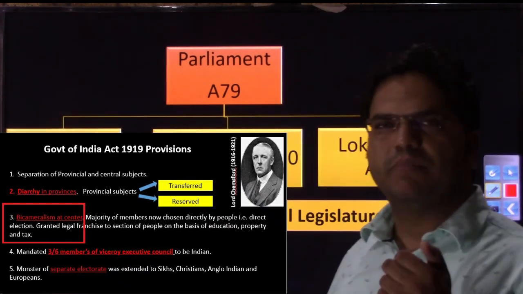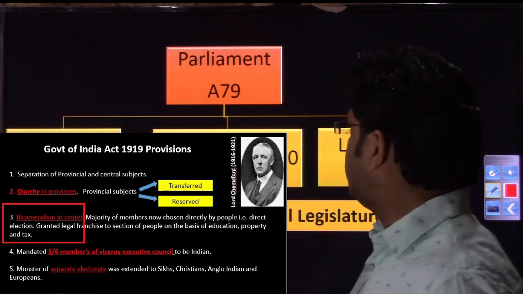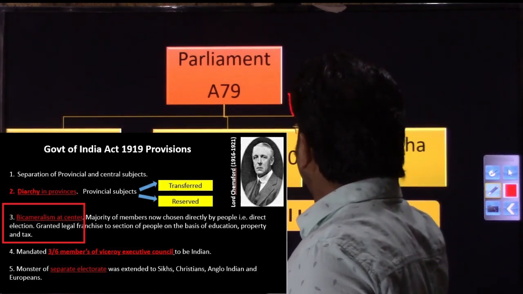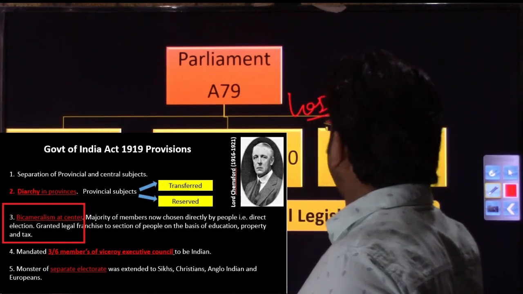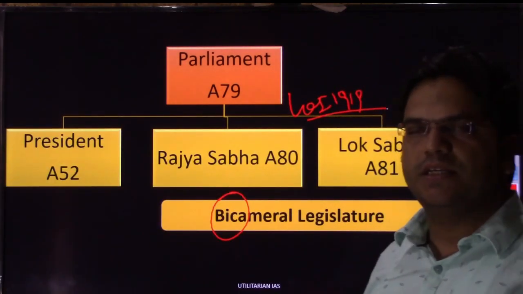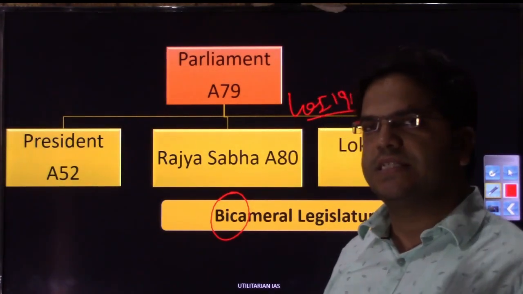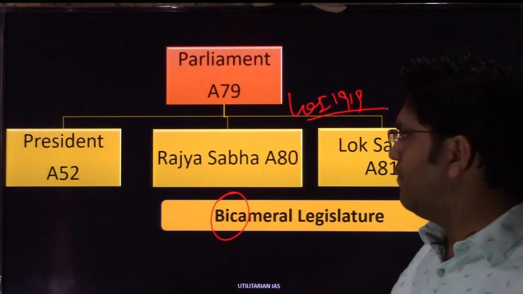The genesis of this bicameral legislature can be traced to the Government of India Act 1919, when bicameralism was introduced at the central level, and at the state level it was introduced in 1935, right?